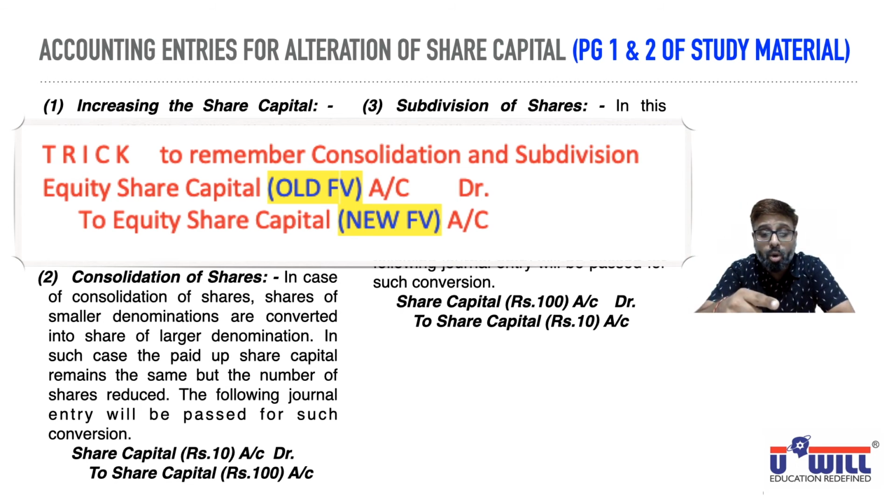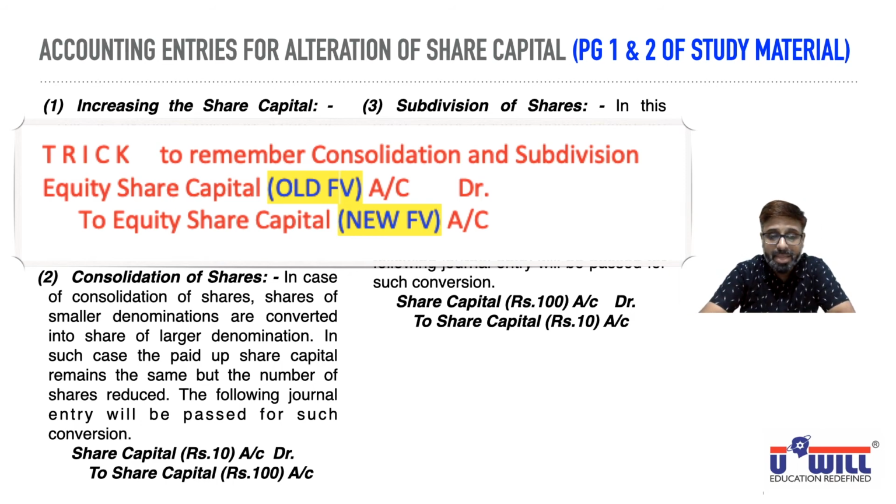In consolidation, old face value was 10 that we debit, new face value was 100 which we credit. And in our example of subdivision, old face value was 10 which we debit, new face value was 5 which we credit. So in both the examples, consolidation and subdivision, this common entry is what you have to remember. I hope everyone is clear why this is called alteration of share capital. You are changing the share capital structure, basically face value, but the total amount remains the same, so alteration.